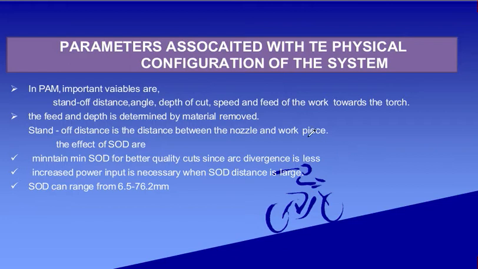Now we are having a look at the parameters associated with the physical configuration of the system. If I talk about the physical configuration of a system, what are the variables we are considering? First of all, standoff distance. Second is your angle. Third is your depth of cut. Fourth is your speed. Fifth is the feed of the work towards the torch. Now the feed and depth determine the material removed.